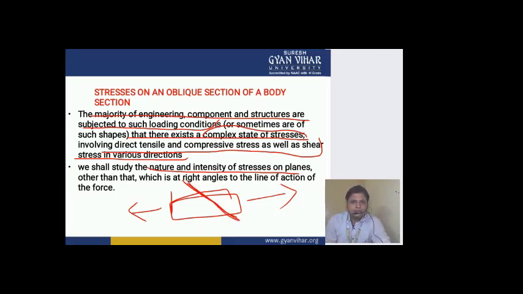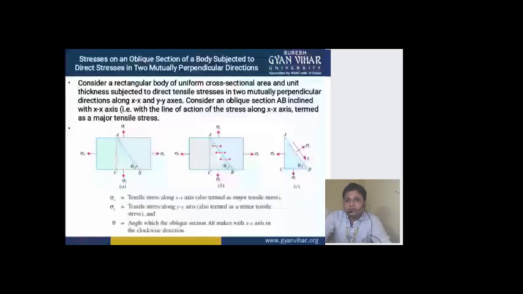On any inclined plane means a plane which is not at right angle to the applied load, which is at an angle other than 90 degrees. So that case we have handled, and we have seen the formula for calculating the stress across these planes.